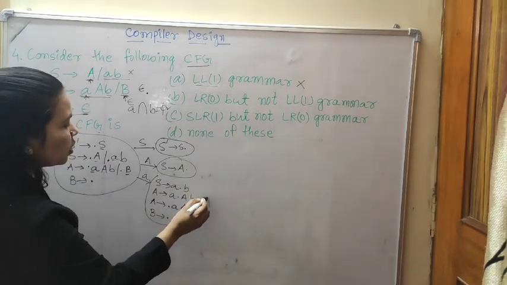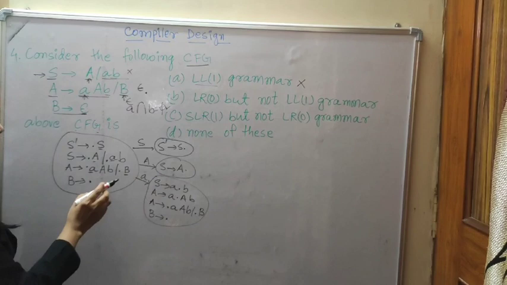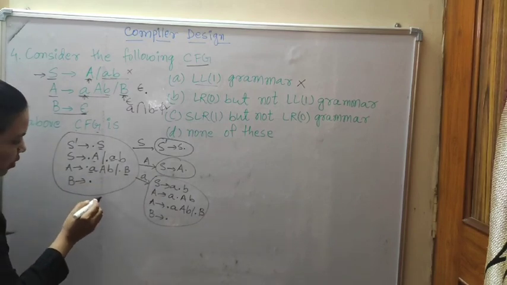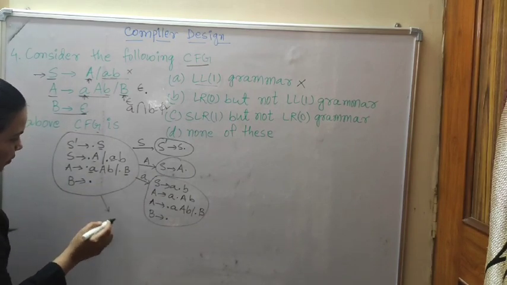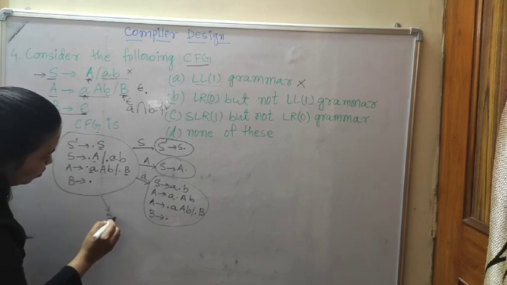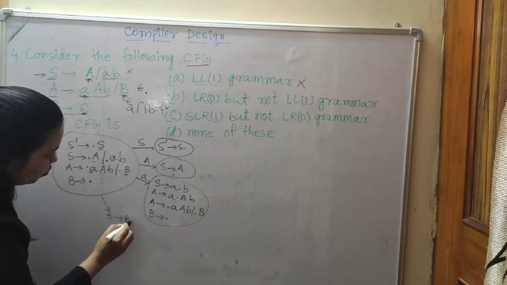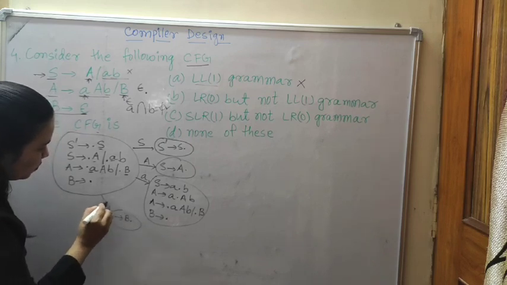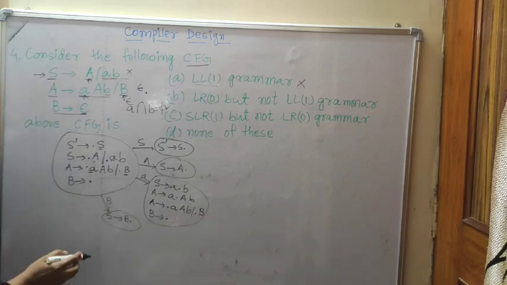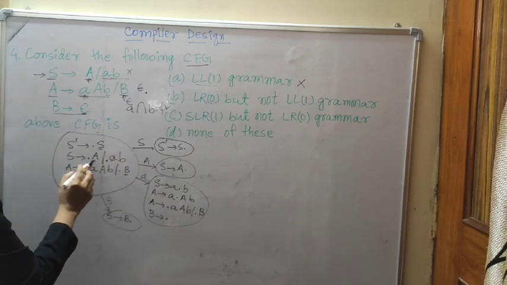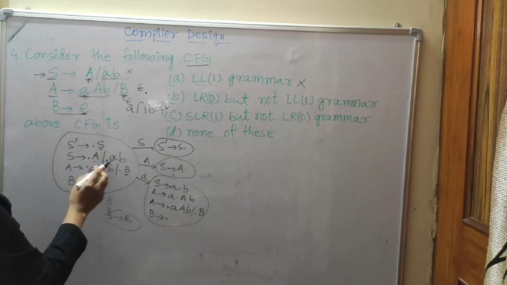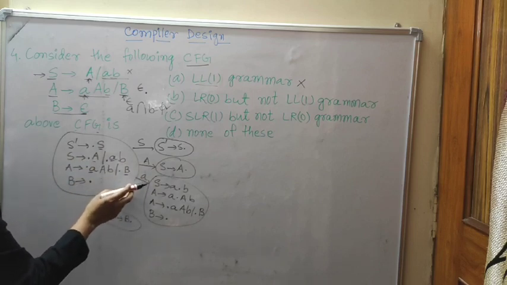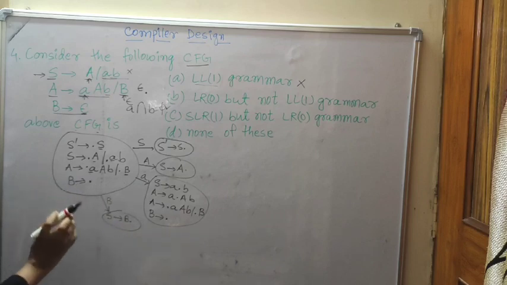So these are A's production rules. Now at the dot B place, write S to B dot. Okay, we have completed. S shifted, A final, then dot small A written already, dot B we have written, and this is already final.